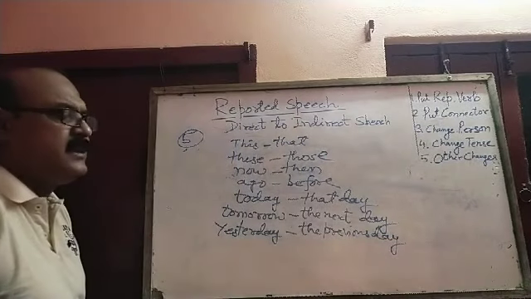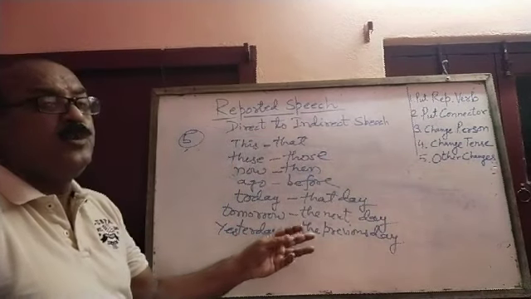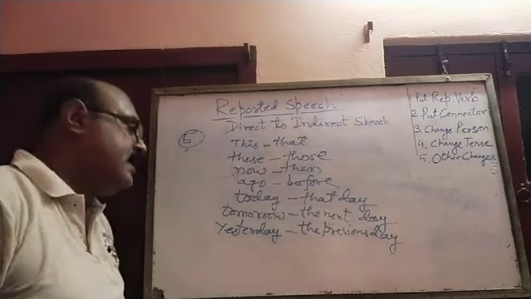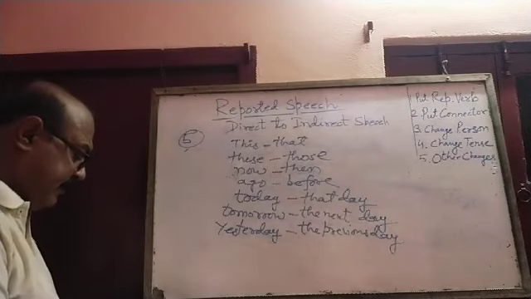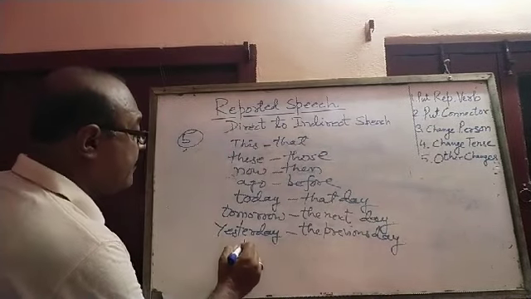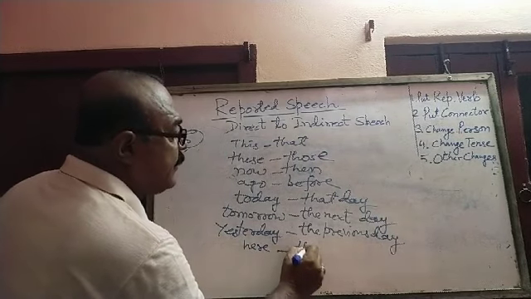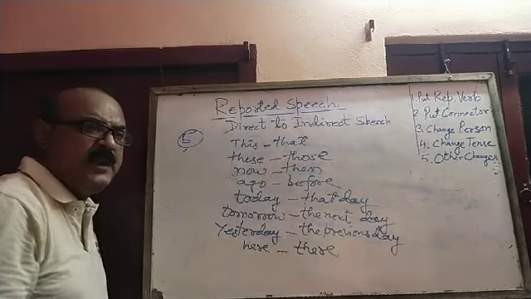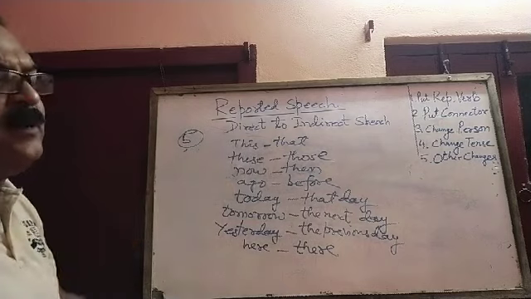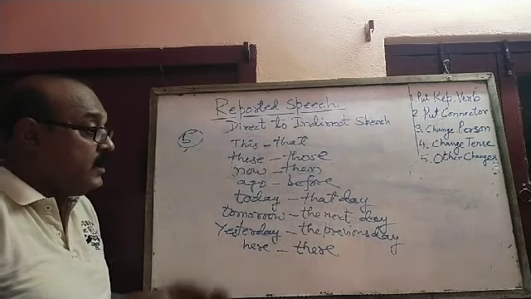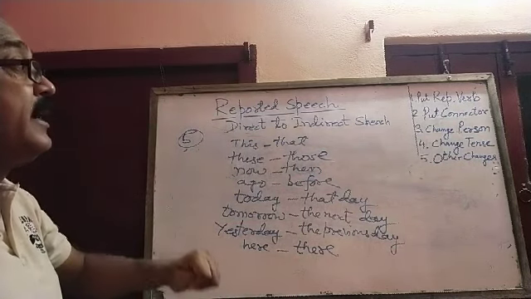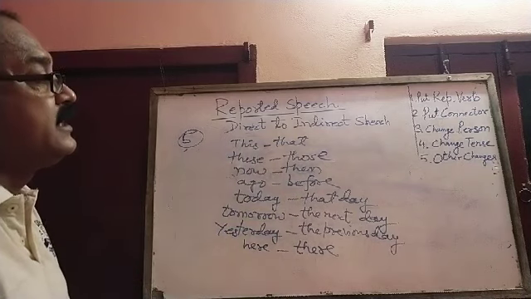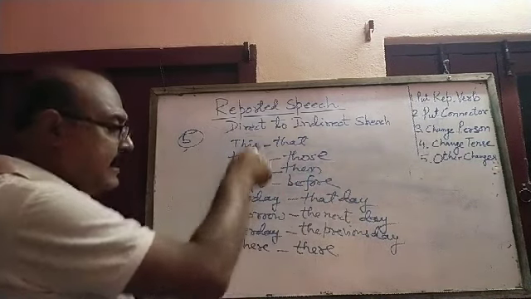In some books you can see yesterday changes into the day before. Same thing. You change the previous day or whatever, that's the same thing. Here changes into there. So these kinds of changes you can find in the grammar book. Many words are there that change. So I hope you understood all the 5 points: put reporting verb, put connector, change person, change tense, and other